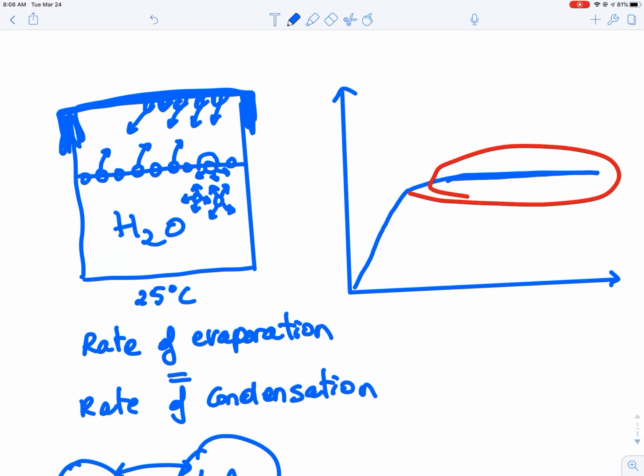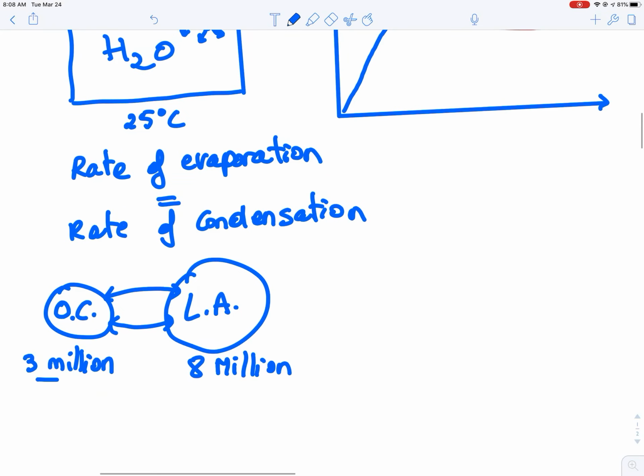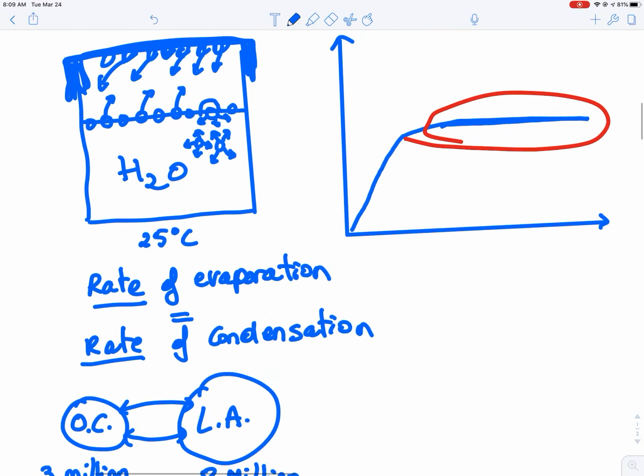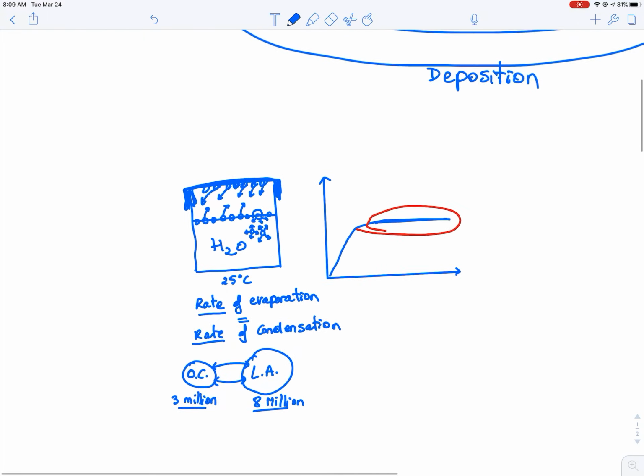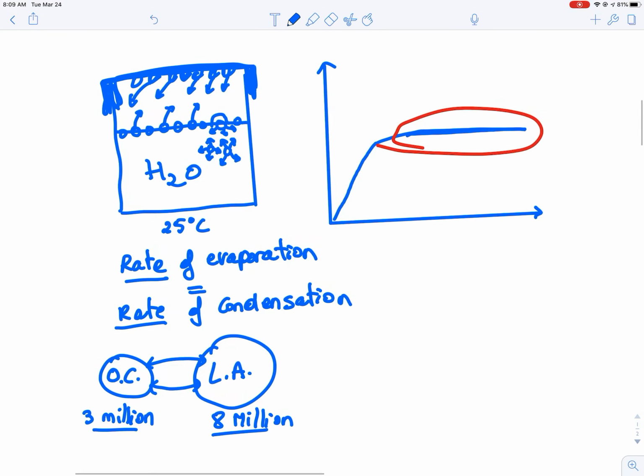The particle that condenses over here is not always the one that's up here, but it can go back into the water, and it's going to be replaced by another one later. But overall, the net seems that there is no change and that the numbers are the same. That's really what dynamic equilibrium is about. Okay, so dynamic equilibrium means that there is motion.